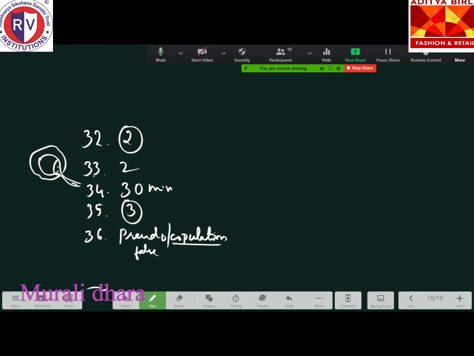False copulation or pseudo-copulation takes place in the case of Ophrys. Ophrys, not the fig, not the mango, not the zinnia. The first option, Ophrys. Ophrys is the answer. 37th question.